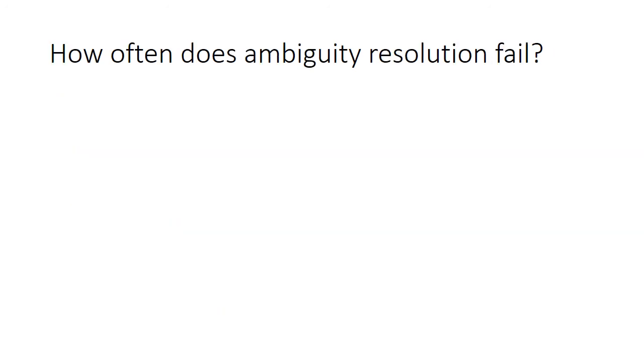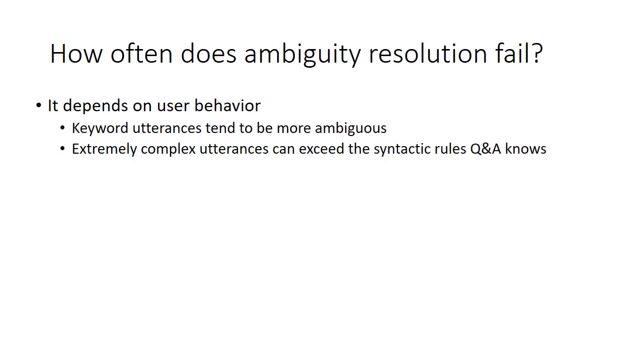So how often will Q&A fail at its task of resolving ambiguity? That depends on a number of things. First, it depends on the type of utterances issued by the users. Keyword utterances are naturally more ambiguous and will rely more heavily on dialogue restatement to alert the user to misinterpretation. At the other end of the spectrum, extremely complex questions can exceed the capabilities of Q&A's current grammar and will need to be simplified by the user.